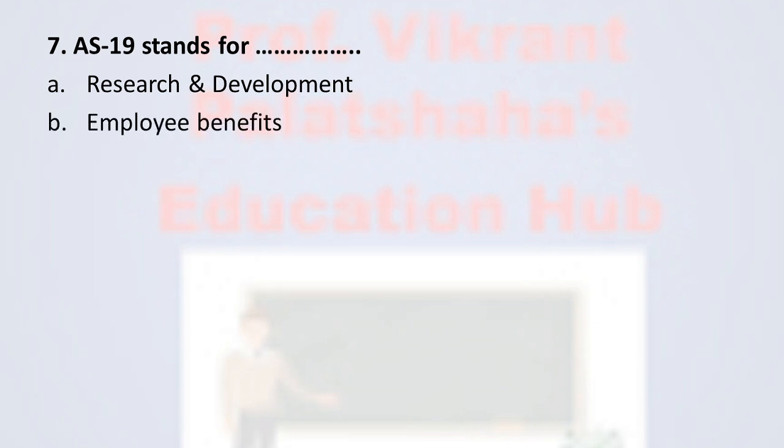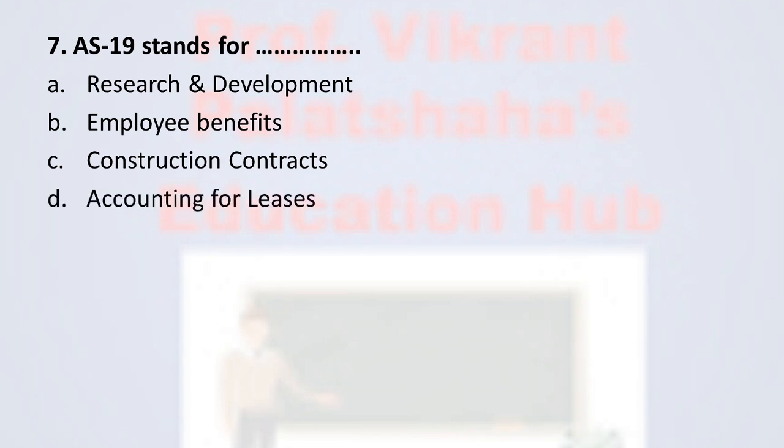Next question, question number 7. Accounting Standard 19 stands for dash dash. Option A research and development, option B employee benefits, option C construction contracts, and option D accounting for leases. The correct answer for this question is option D, accounting for leases. Accounting Standard 19 belongs to the leases, under that financial and operating leases accounts are maintained. Therefore, the correct option is option D.